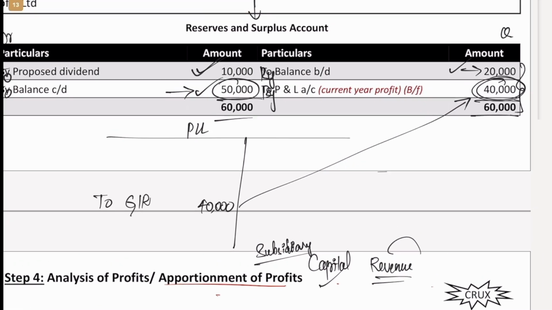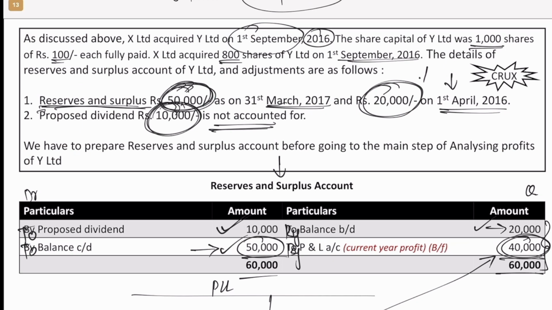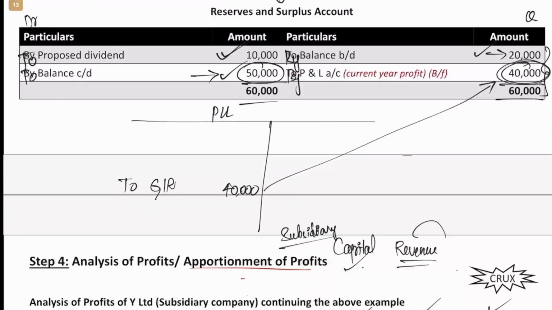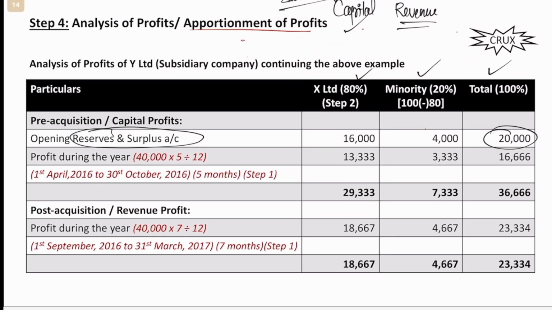So now how much was the opening profits? It is already mentioned, 20,000. On April 1st 2016 it was 20,000. So first we write this 20,000 in the total column. Then we will split between the holding company and the minority interest in the ratio of control ratio. That we had already calculated. If you split 20,000 into 80% and 20%, you will get 16,000 and 4,000. 20 into 80, 16, 20 into 20, 4,000.